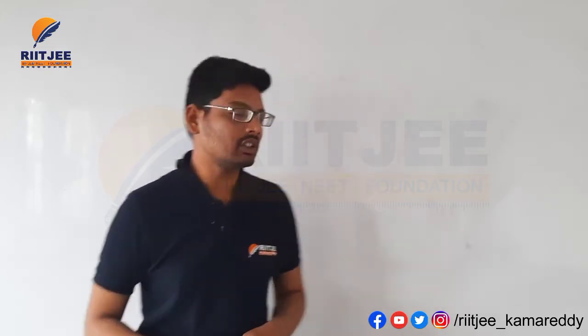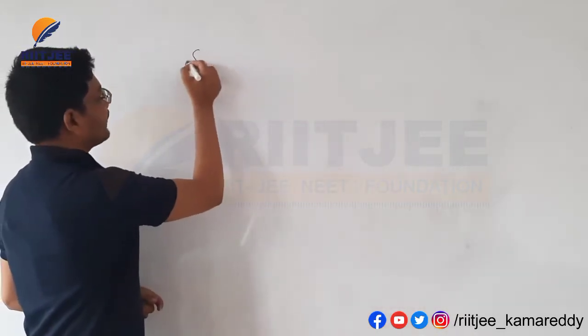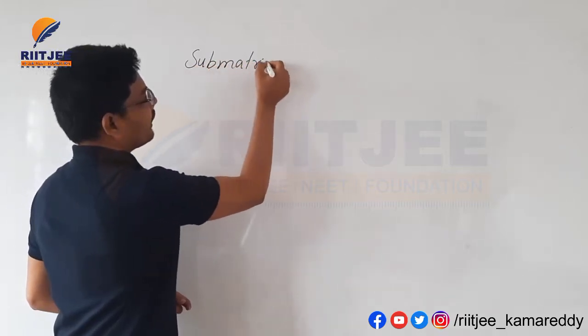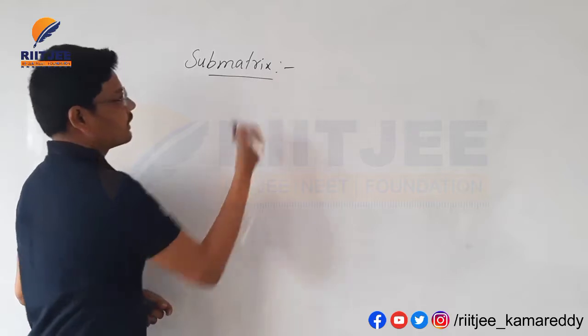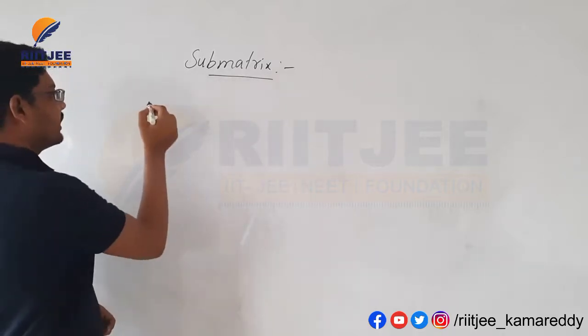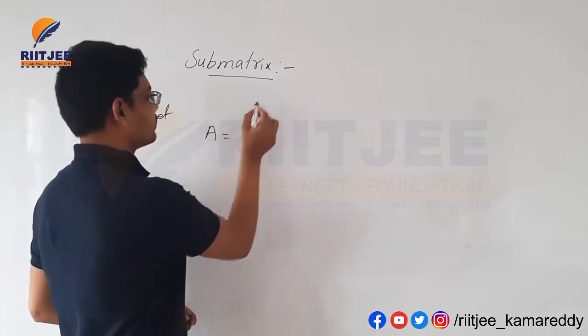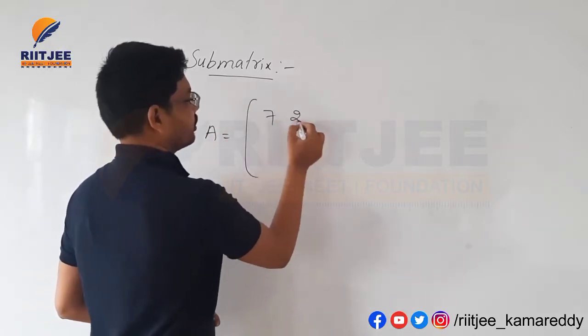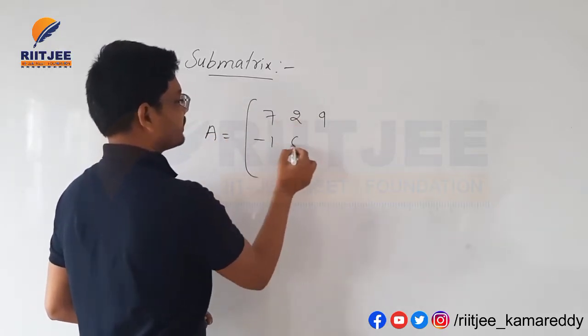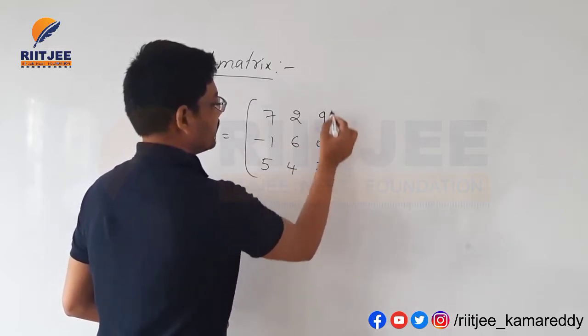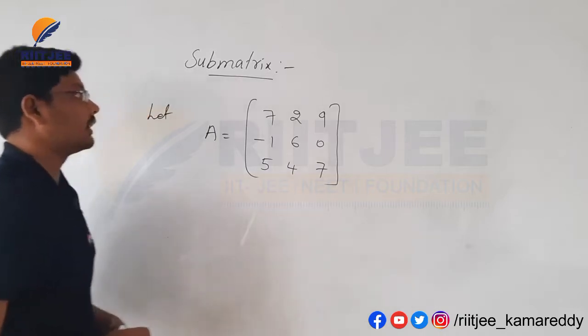Now we are going to learn some new concepts here. The first one, submatrix. What is meant by a submatrix? First of all, let us take one matrix, A equal to 7 2 9, minus 1 6 0, 5 4 7. This is the matrix I am taking here.